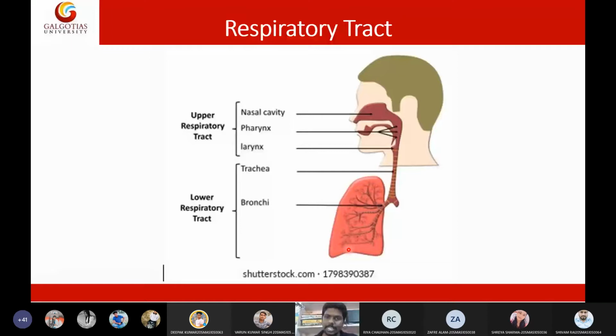Okay. So what organ is called a voice box or Adam's apple? Larynx. Very good. And what is the location of the larynx? It is located in the neck, in the anterior aspect of the neck. I hope you know what is anterior, posterior, superior, inferior. They are the common anatomical terms. Very good.